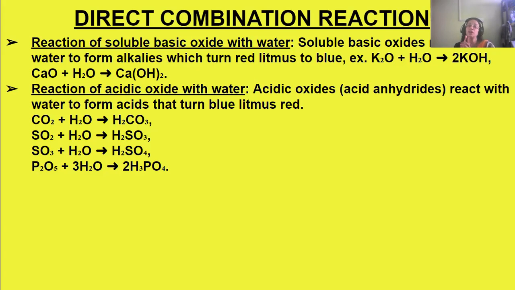So carbon dioxide reacts with water to form carbonic acid. Sulfur dioxide reacts with water to form sulfurous acid. Sulfur trioxide, when it reacts with water, forms sulfuric acid. P2O5, that is phosphorus pentoxide, reacts with water to form phosphoric acid. And these will turn blue litmus red.